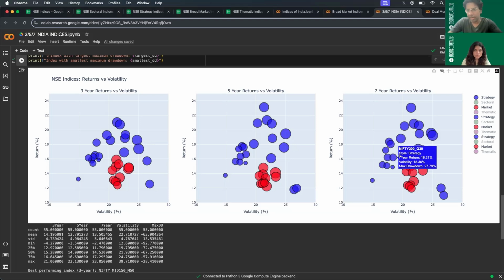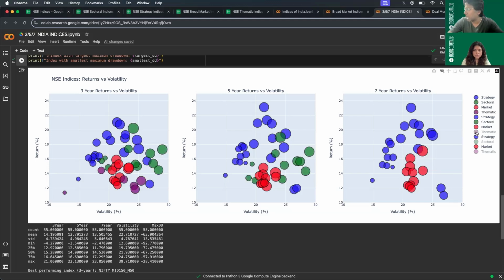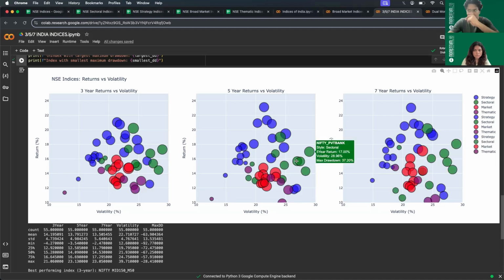Let's add thematic and sectors together. I'm combining thematic and sectors because they more or less have a similar pattern. So let's just add both the green colored and purple colored ones. Now, once you add these thematic and sectors, you see that there are quite a few good sectors which are in the top quadrant of having high returns with high risk, namely consumer durable.